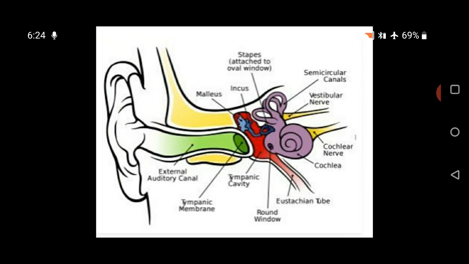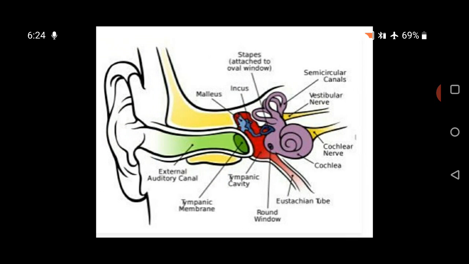See the structure of the human ear and see its various main parts. The outer part of the ear is known as pinna. Its main parts are ear pinna, ear canal, and eardrum. And pinna is also known as auricula.